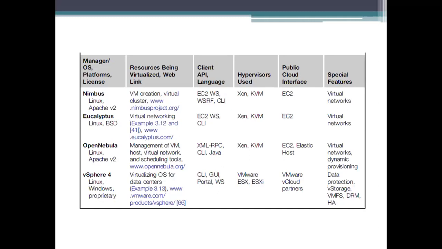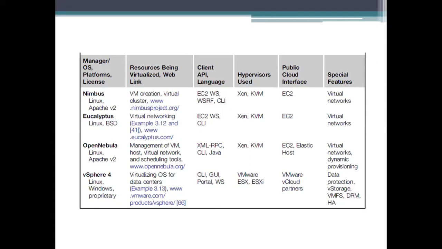As for the resources being virtualized, we can create a virtual machine and a virtual cluster by using Nimbus, and you can create a virtual networking environment by using Eucalyptus. The next one is OpenNebula, which is used for virtual machine monitoring and host monitoring, and the virtual networks and tools you are using would be scheduled here.